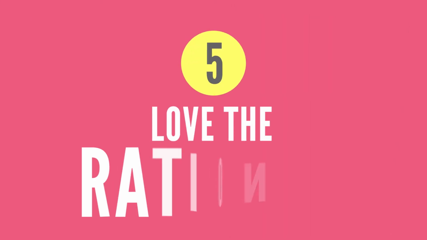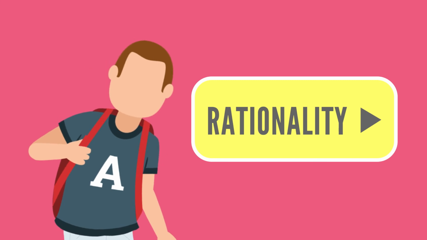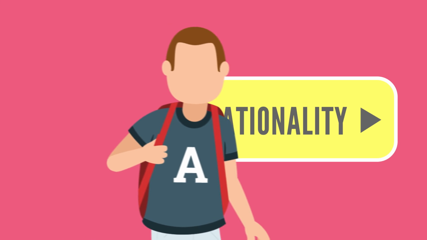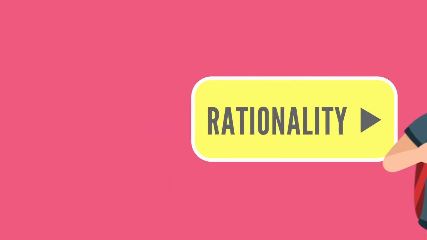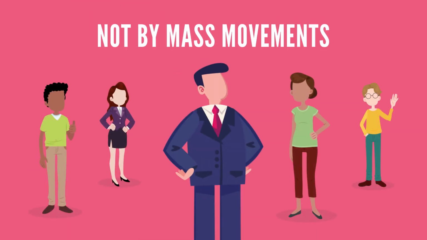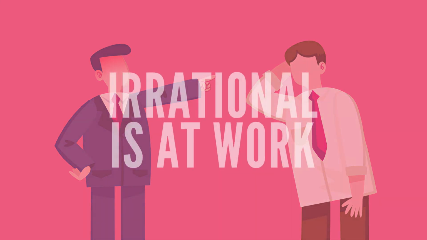5. Love the rational. Don't think of the path to rationality as something painful and ascetic. It brings powers that are deeply satisfying and pleasurable. Knowing all of this, it will become easier to be motivated to pursue this path. Rationality is something to be acquired by individuals, not by mass movements or technological progress. Feeling superior and beyond it is a sure sign that the irrational is at work.